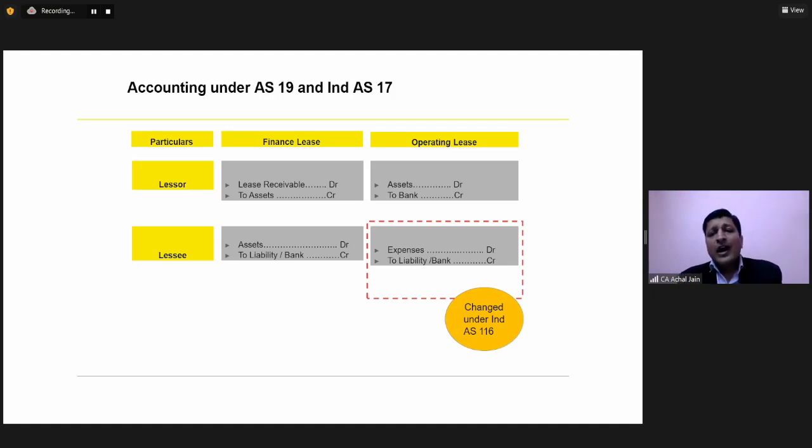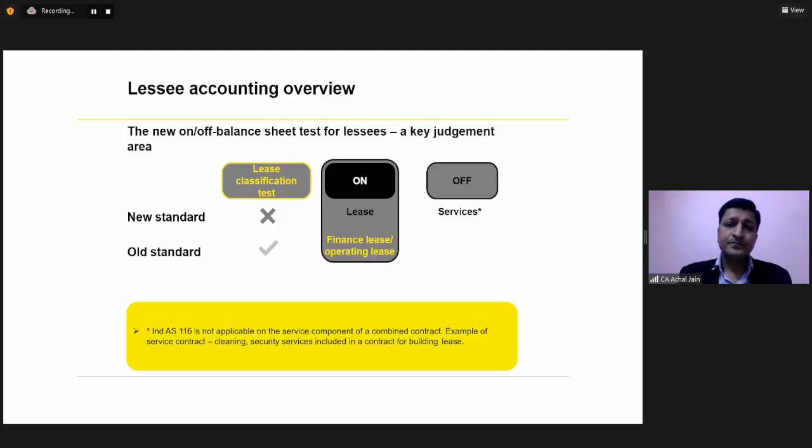So now effectively what has happened? Under IND AS 116, we see that the lessee is also recording the operating lease in its balance sheet, which was not happening earlier. And just to look at some of these aspects quickly, as I mentioned, I'll not get into too much detail, because you are going to have a detailed discussion on all of these aspects in the next 1 hour.